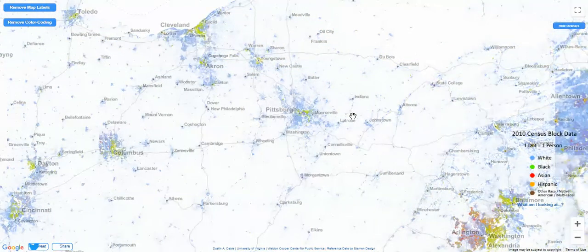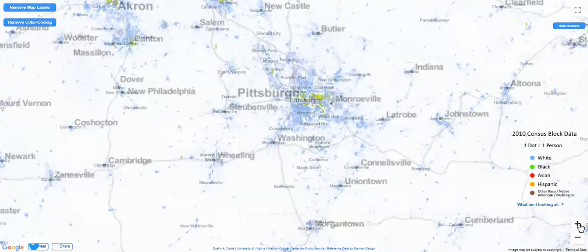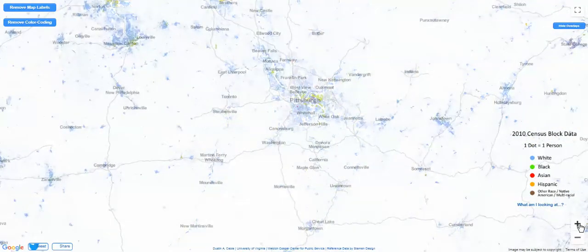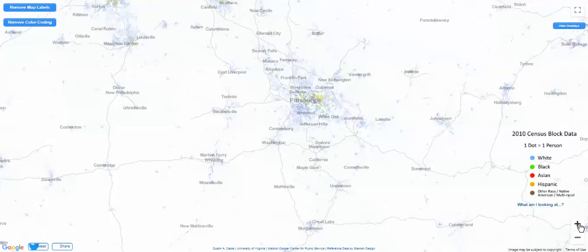As we zoom in, you'll notice also that the dots stop coalescing together, and you'll see the very low population densities. That is one of the characteristics of urban versus rural in the Americas. Populations in urban centers are very, very dense. Populations in rural areas are very, very sparse.